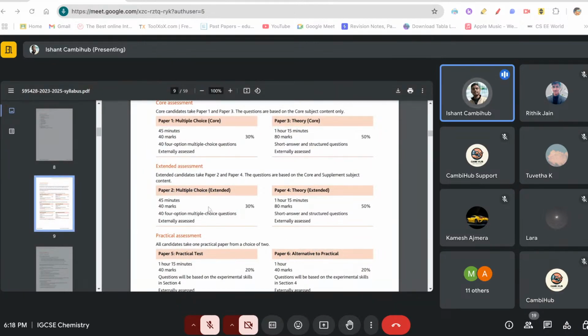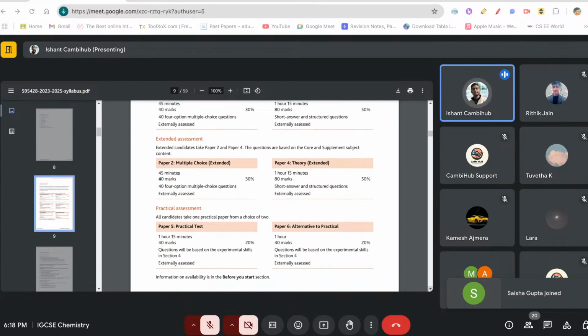I'll be talking about extended only, of course. So we have three papers: paper two, paper four, and paper six. Paper two is 40 marks, paper four is 80 marks, and paper six is 40 marks. Paper two is 45 minutes and covers 30 percent of your total, paper four is 50%, and paper six is 20%. My suggestion for paper two is that while you're giving the exam, it tends to go chronologically, in the order of your chapters.